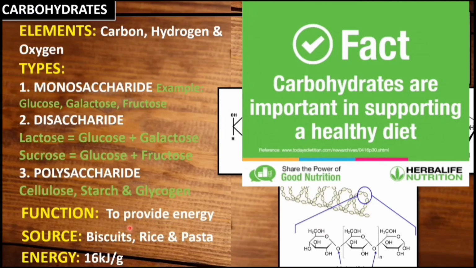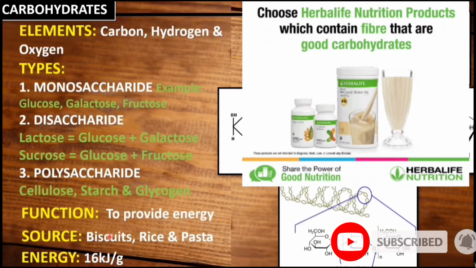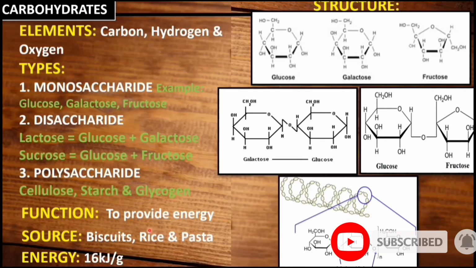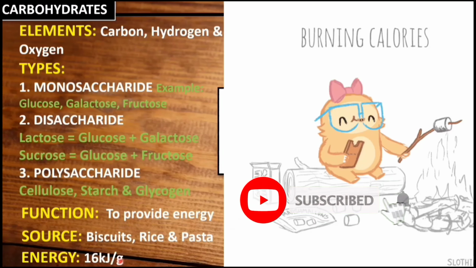So, what is the function of carbohydrate? The function of carbohydrate is to provide energy. There are sources like biscuit, rice, and pasta. These are all the sources for carbohydrates. The total energy produced by the carbohydrate is 16 kilojoule per gram.